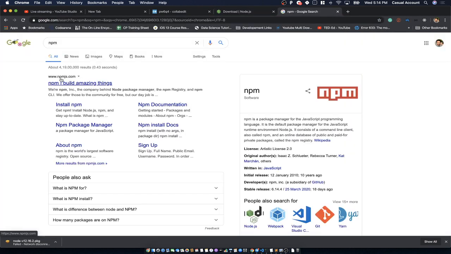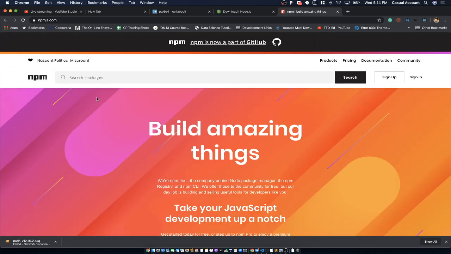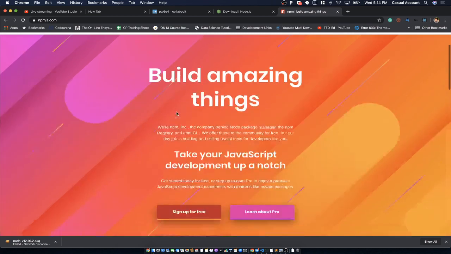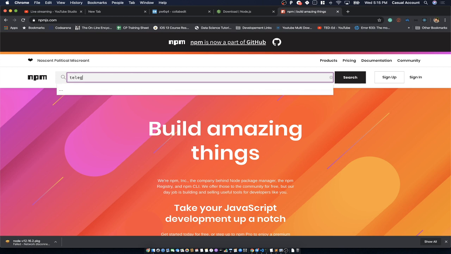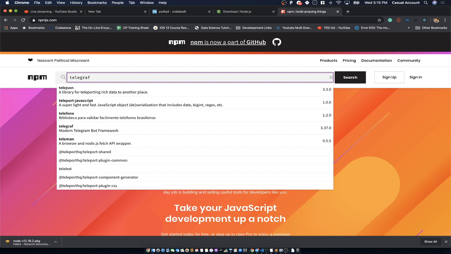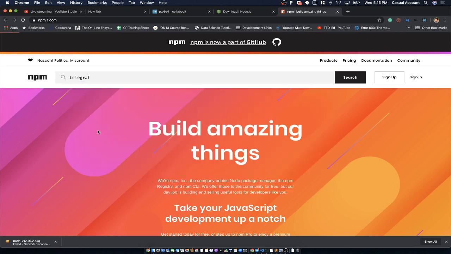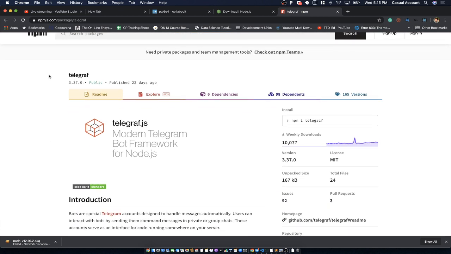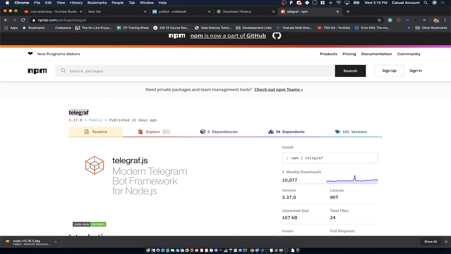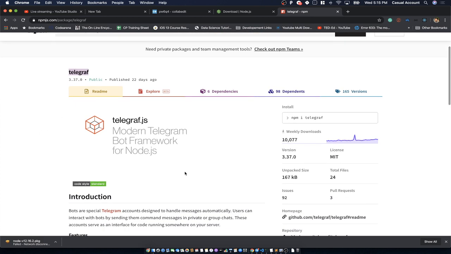You search for npm, and this is the website npmjs.com. If you open npmjs.com, you will see that there are thousands of packages available for Node.js. For example, the package which we will be using is known as Telegraph, right? This is the package we'll use, Telegraph, a modern Telegram bot framework. Let's search for it. This is the API which we'll be using, and it is available on npm. It will show you a lot of information about that particular API.